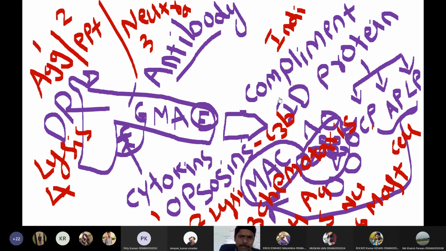Somehow the antibodies have been compromised. We still don't know the exact mechanism of how the immune system has been compromised in the vagina only for sperms, not for other organisms.